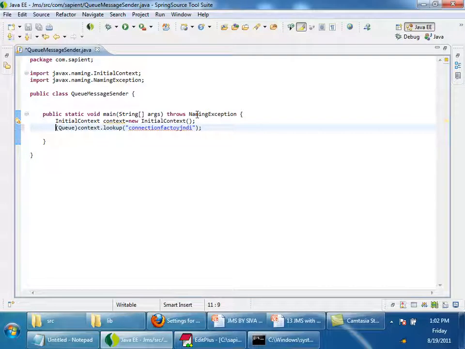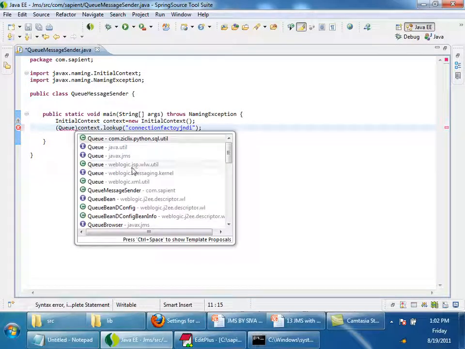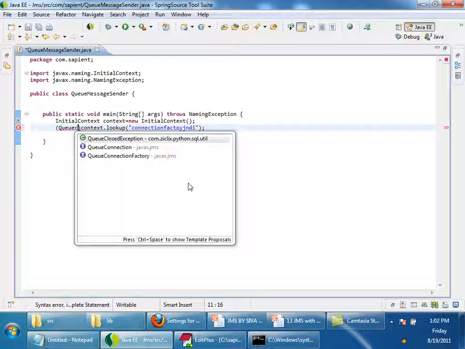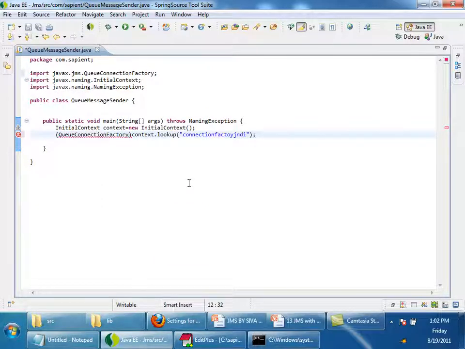Then I'll type QueueConnectionFactory from javax.jms.